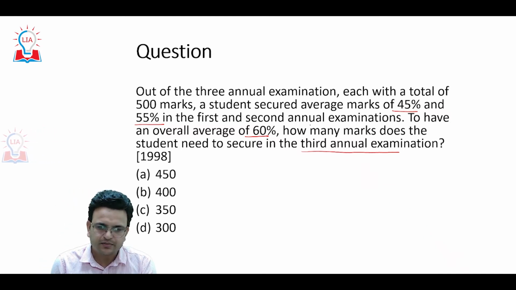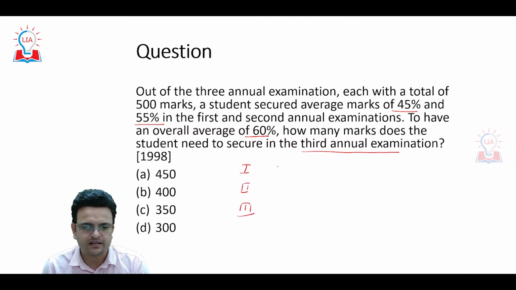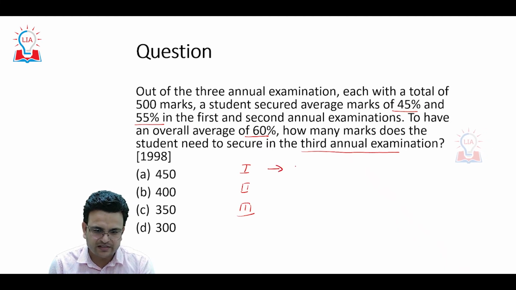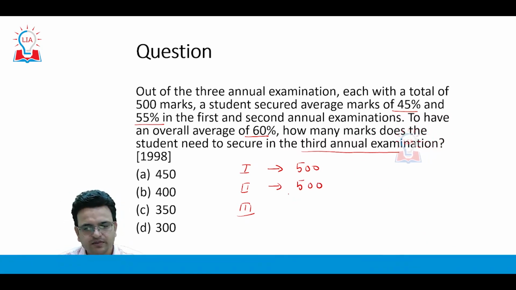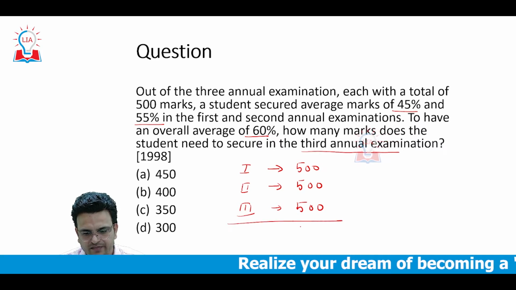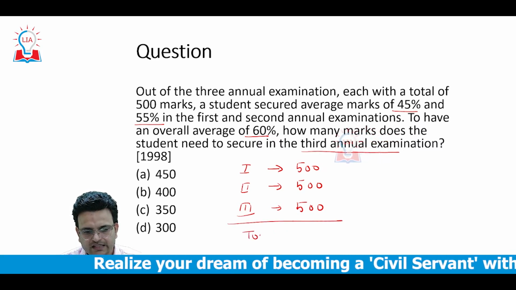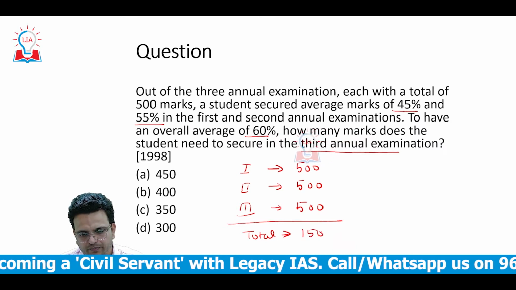So here we have 3 annual examinations, first, second and third. In the first annual examination the maximum marks was 500, in the second again 500, and in the third also 500. The total in 3 exams was 1500.